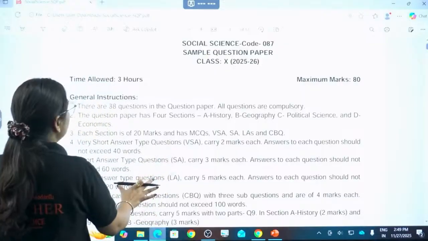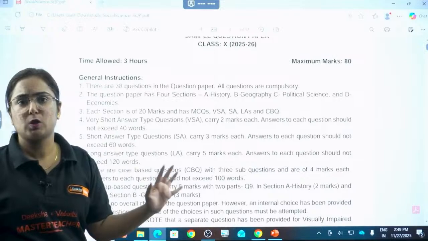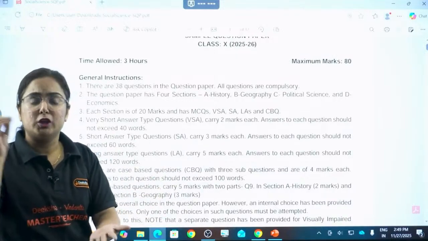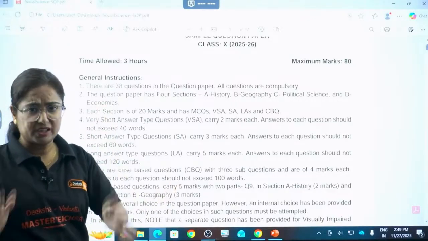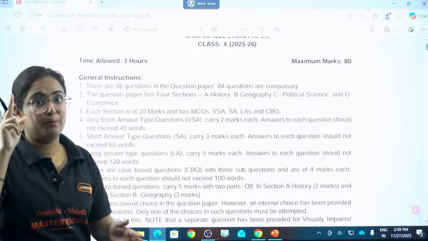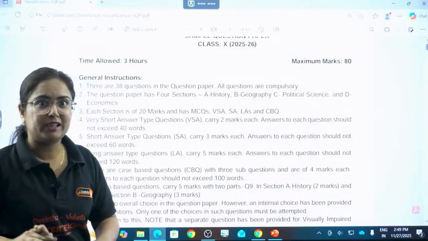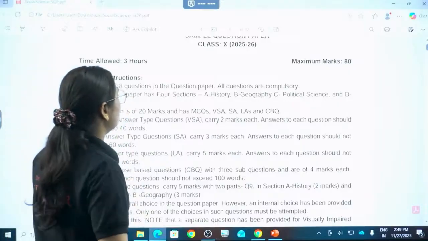So the general instructions, we will read them and then directly move to the solving, because this will be a long process. Just take your pen, your pencil, your book, or whatever you want to write with, and the main important thing, keep your mind in the books in this video and do not let it wander here and there. There are 38 questions in the total question paper.